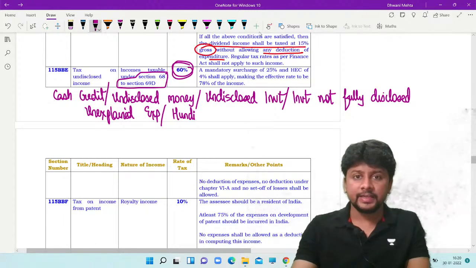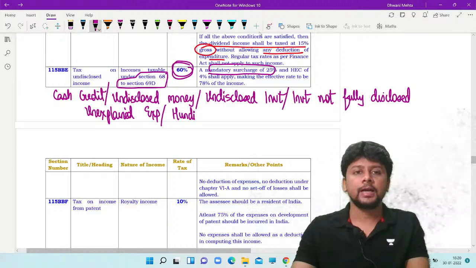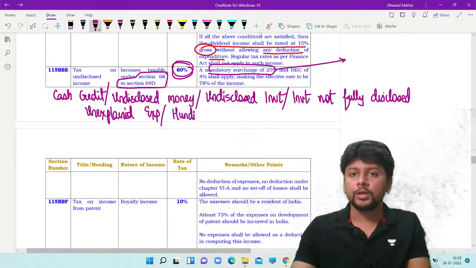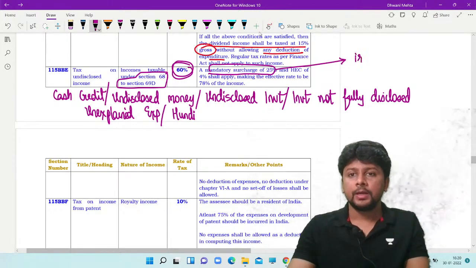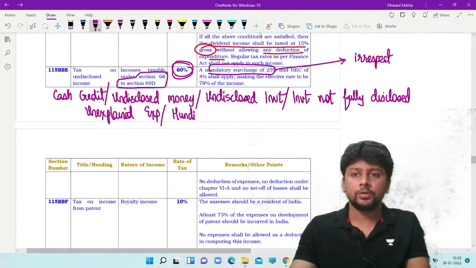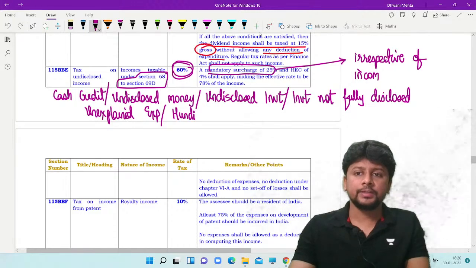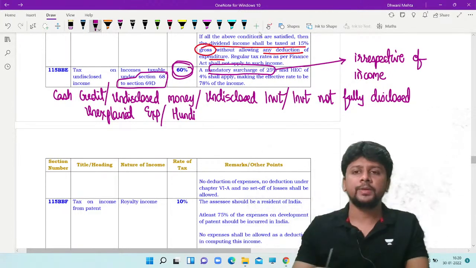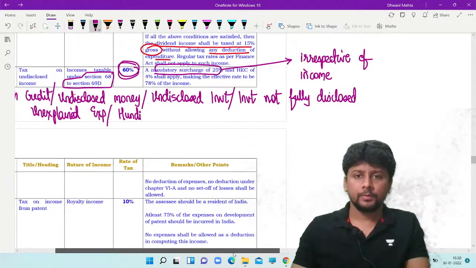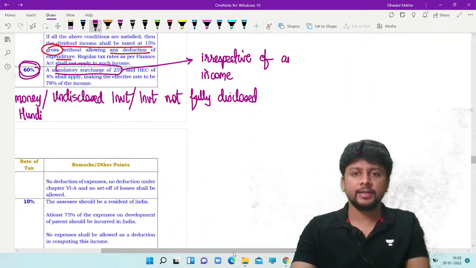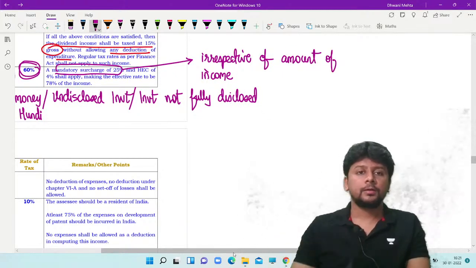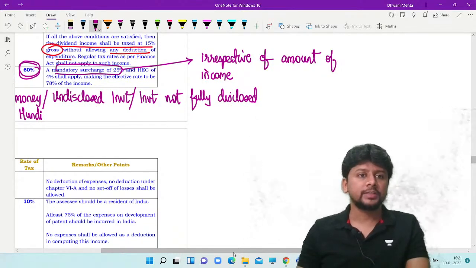Every budget says there is a mandatory surcharge of 25%. We don't care what the amount of income is, irrespective of the amount of income. If your undisclosed income is only 2 lakh rupees, yet you will have to pay a mandatory surcharge of 25%, and a health education cess of 4% shall apply.